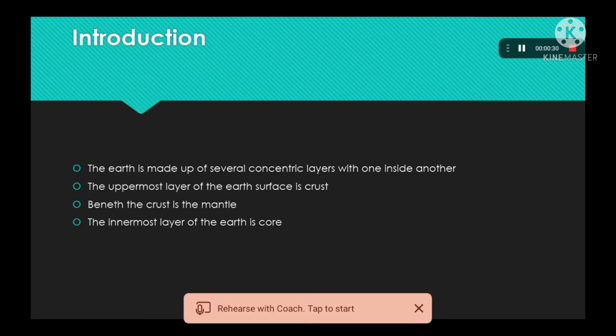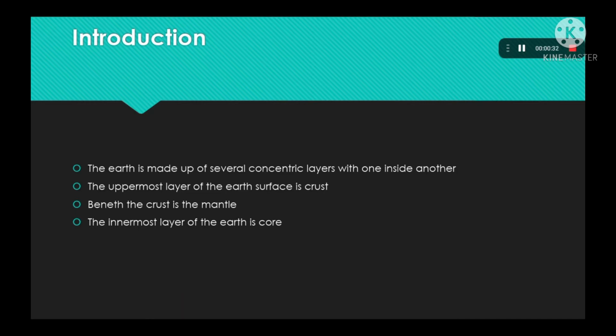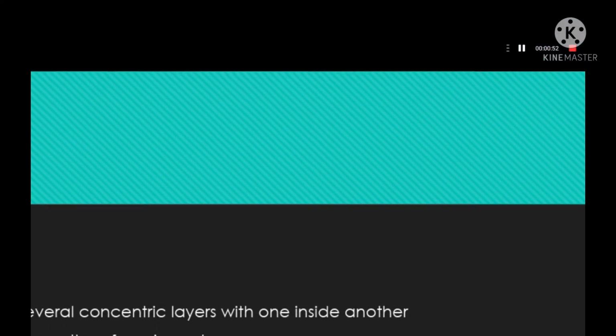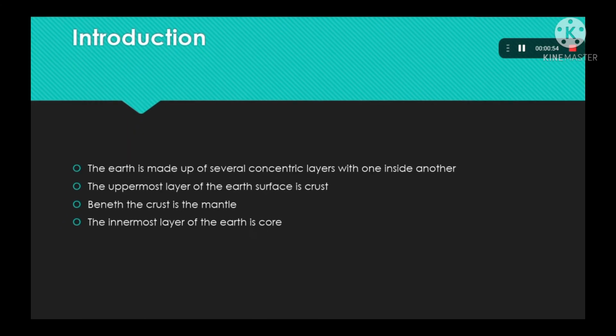The earth is made up of several concentric layers with one inside another. Means like an onion is made up of many layers in it. Similarly, inside our earth also, there are several layers with one inside another. The uppermost layer of the earth's surface is the crust.